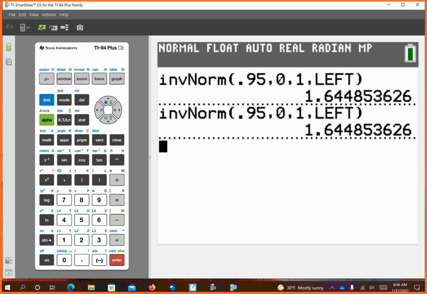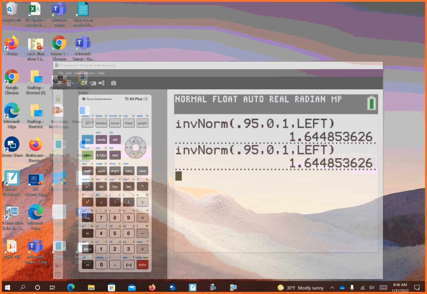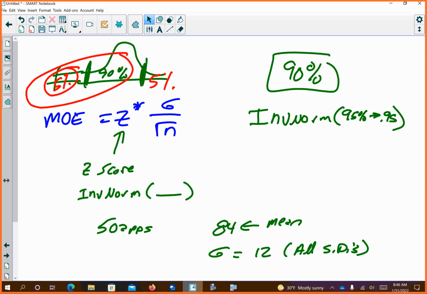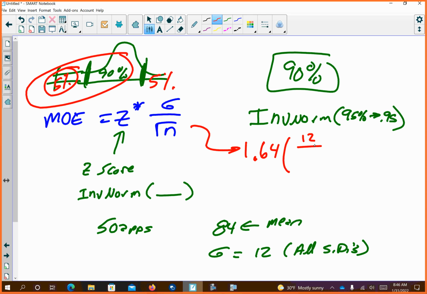So that comes up to 1.64. I don't know how my calculator already had that, but so be it. So I'm going to take 1.64 times the 12, which is our standard deviation for all scores, divided by the square root of 50 applicants. If you do this math, you come out to 2.79.